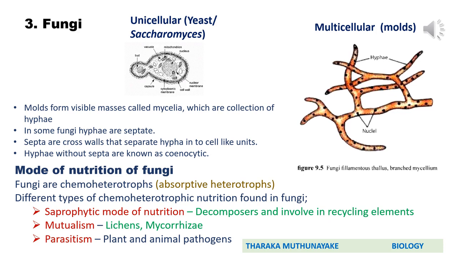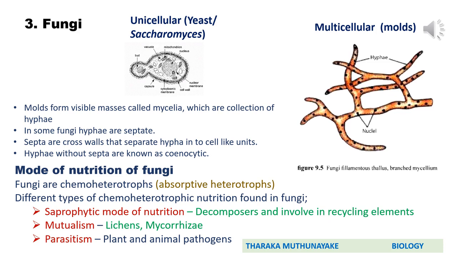If we move to mode of nutrition of fungi, you know that all fungi are chemoheterotrophs. Specifically, they are absorptive heterotrophs. So what is the meaning of these absorptive heterotrophs? That means they secrete extracellular enzymes and digest organic matter outside the body. Then, after digestion, soluble digested end products are absorbed into their body through their chitinous cell wall. That's called absorptive mode of nutrition.